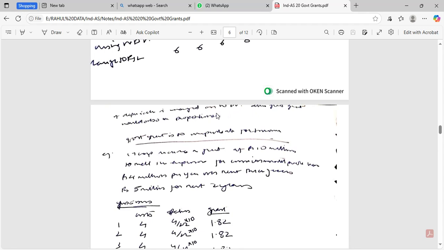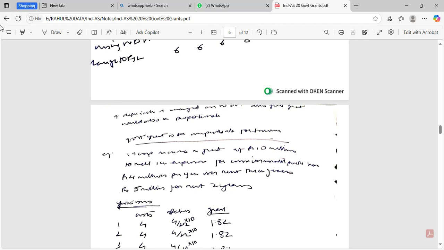If the depreciation is charged on WDV, the government grant would also be proportionate. Next, government grant to compensate for income.